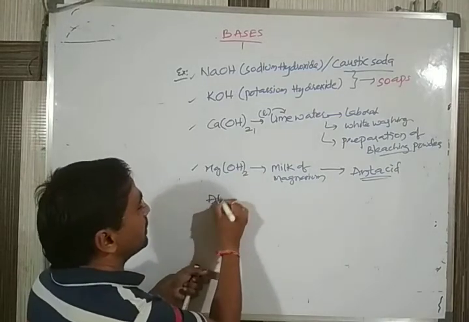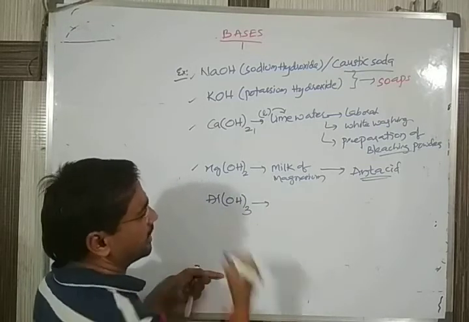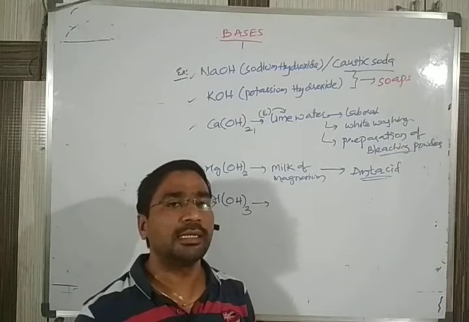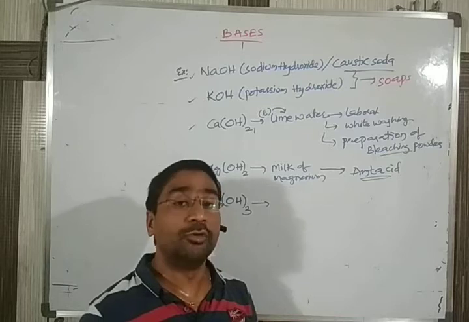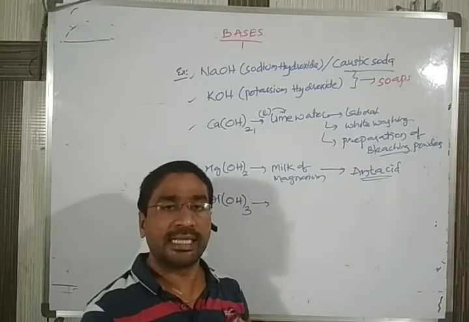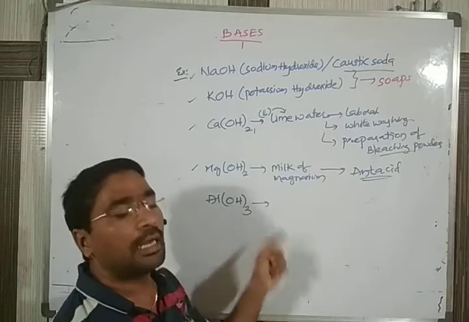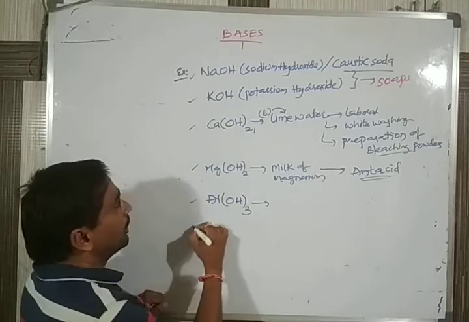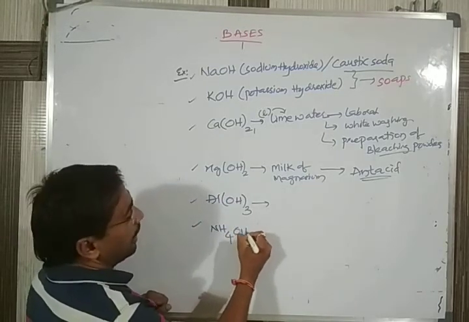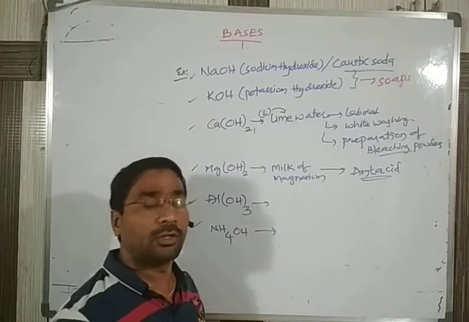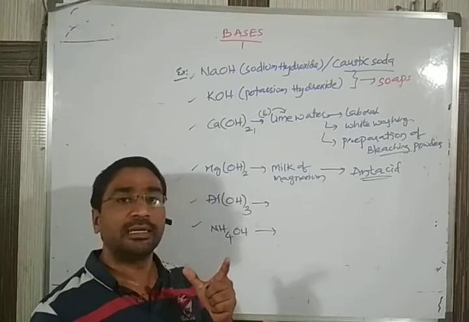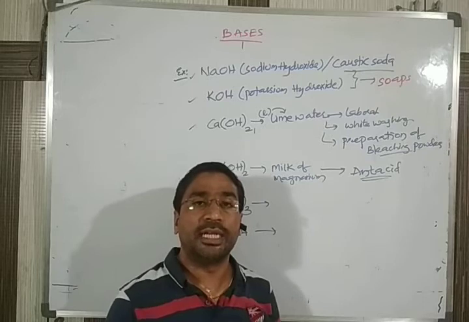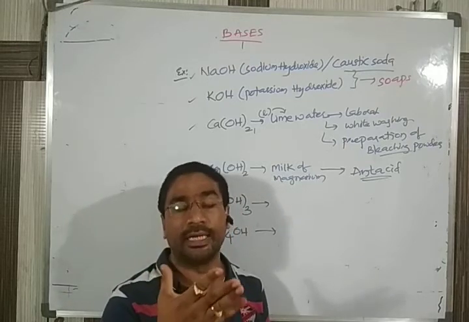Next, one more example: aluminium hydroxide. It is also used for removing stains, such as grease stains on a cloth. Likewise, these are a few examples. And one more good example: NH4OH, ammonium hydroxide, which is used in glass cleaners. Now in the market you get a liquid for cleaning glass.